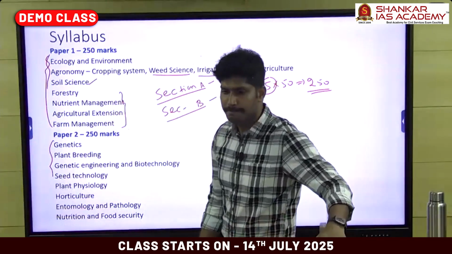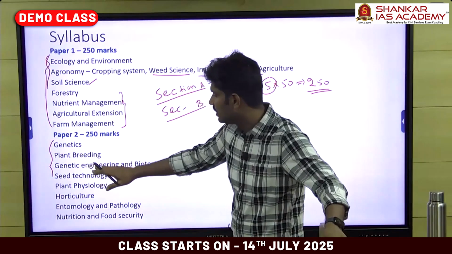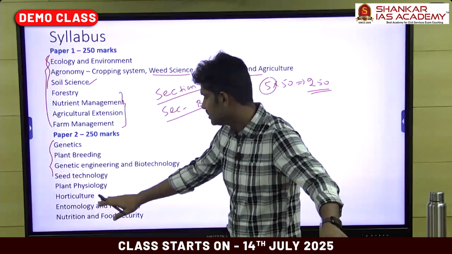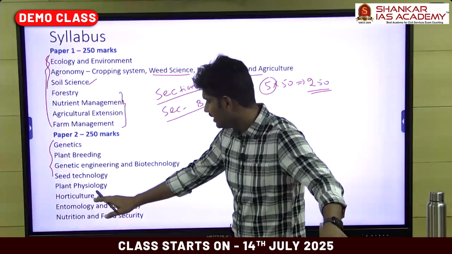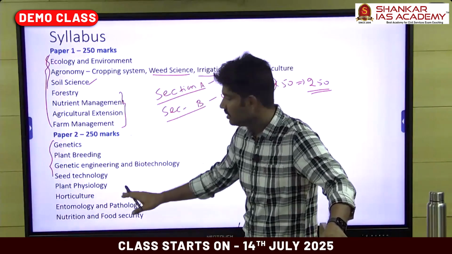Okay. So these are the major subjects in Paper 2: genetics, plant breeding, biotechnology, seed technology, plant physiology, horticulture, entomology and pathology, food security. So these are the subjects in the Paper 2 area.